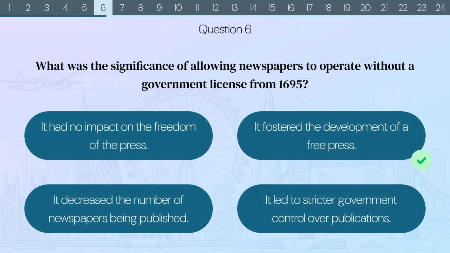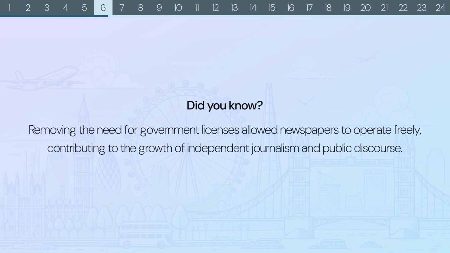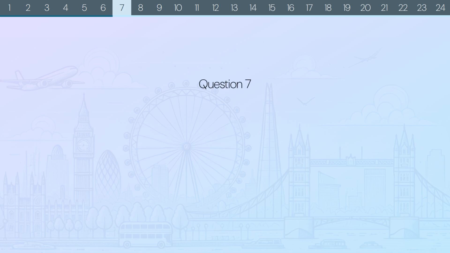The correct answer is, it fostered the development of a free press. Did you know? Removing the need for government licenses allowed newspapers to operate freely, contributing to the growth of independent journalism and public discourse.